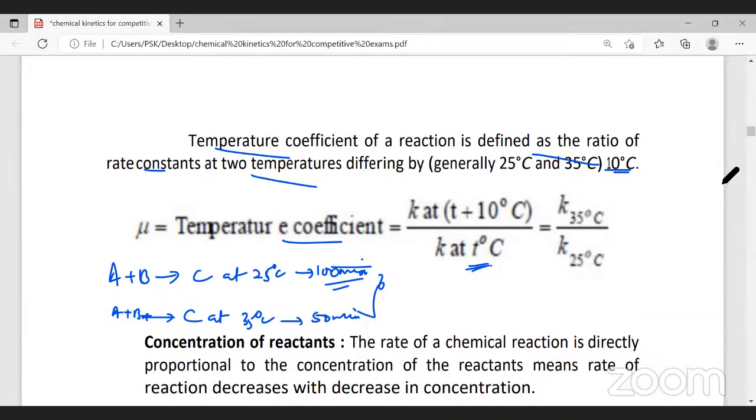Did you follow? Temperature coefficient, did you follow? Yes, sir.